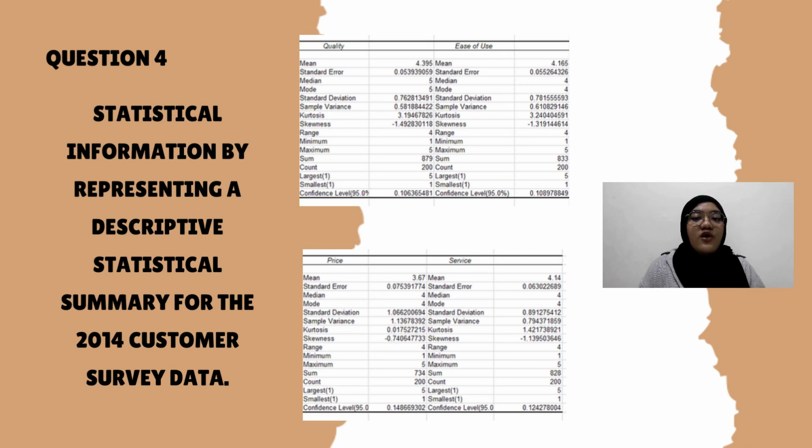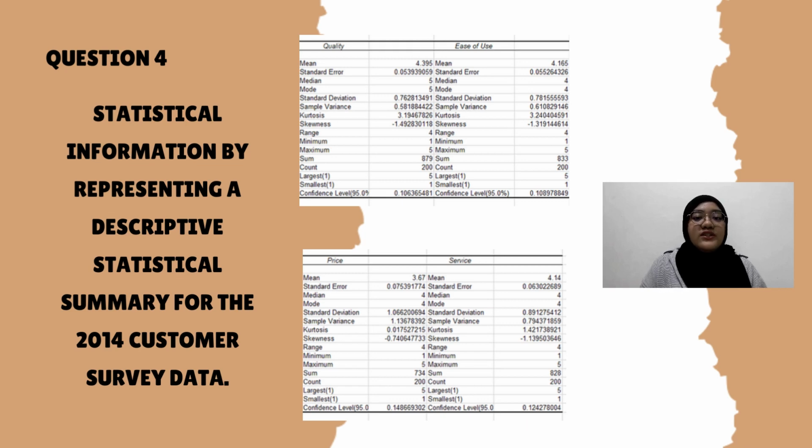Meanwhile, the coefficient of skewness for quality is negative 1.493, ease of use is negative 1.319, price is negative 0.741, and service is negative 1.140. This shows that the values of skewness are smaller than 0.5, which indicates comparatively symmetry, and also the numbers are negative, which also indicates a left skewed distribution.